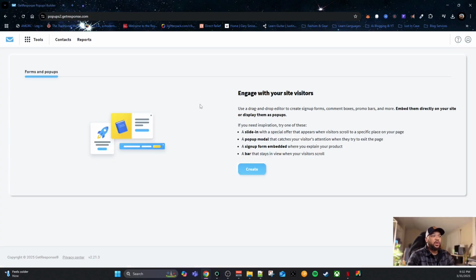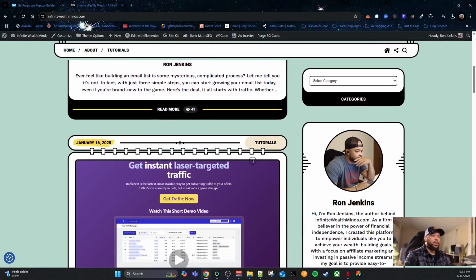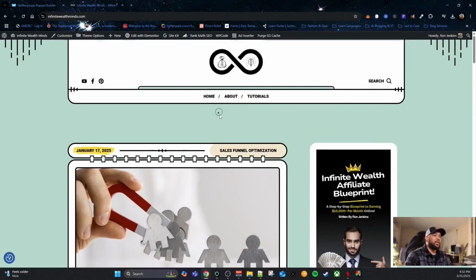And GetResponse also gives you the ability to embed forms and pop-ups onto your website. So say you have a blog or a website like myself. On my website here, if I wanted to, I can embed a form or a pop-up that will show directly on my website. That way, when people come here, they can opt directly into my list without leaving the page.